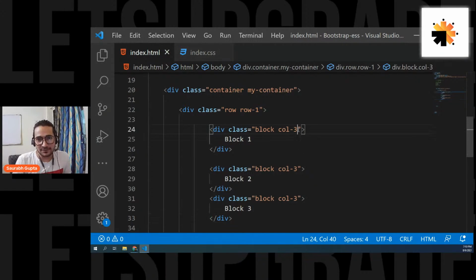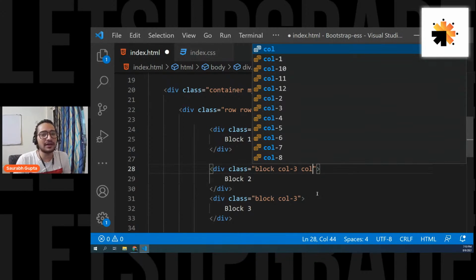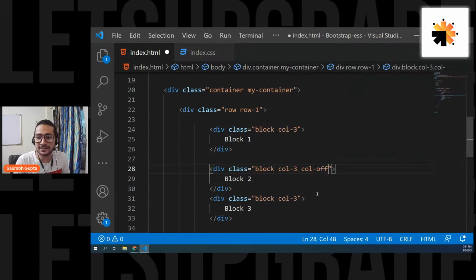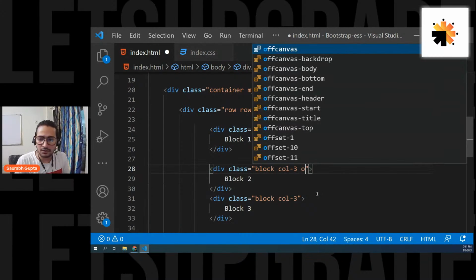So now to create gaps, simply to move your elements, there is a class named col. Again, you can either go for SM, MD, depending on your screen size. Right now I'm going for col because we know if I write col, it will work for everything. Col hyphen, there is something called, I think, offset.